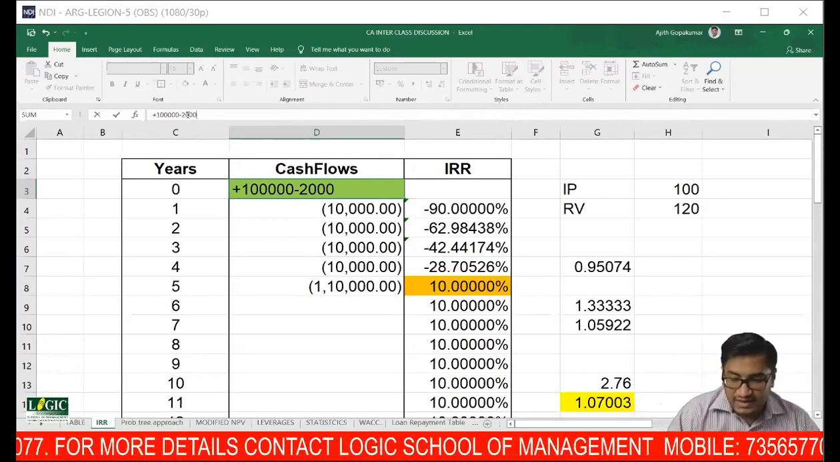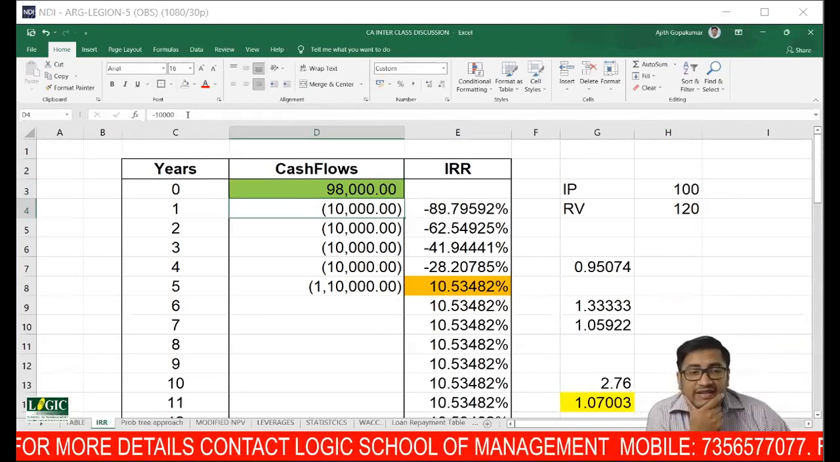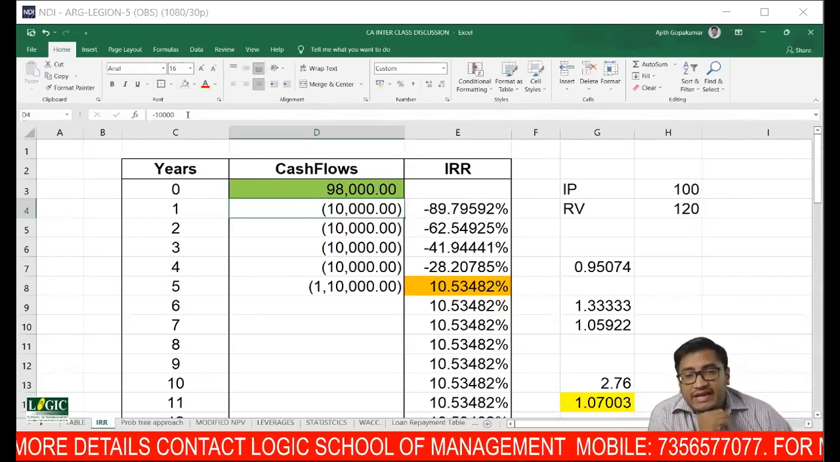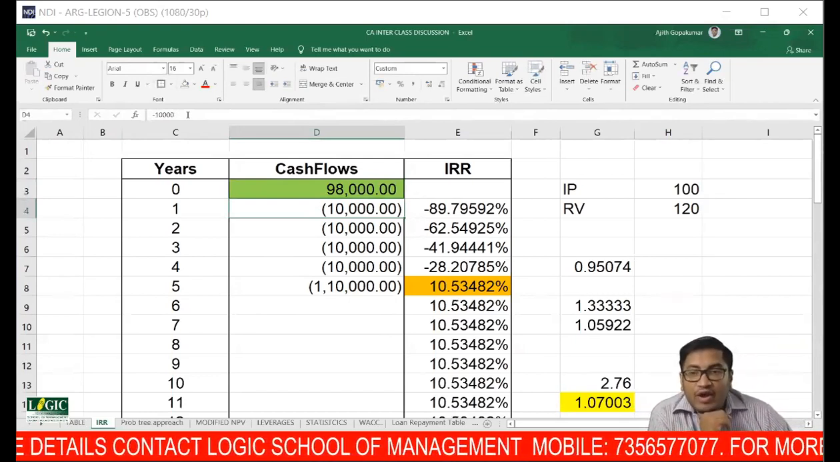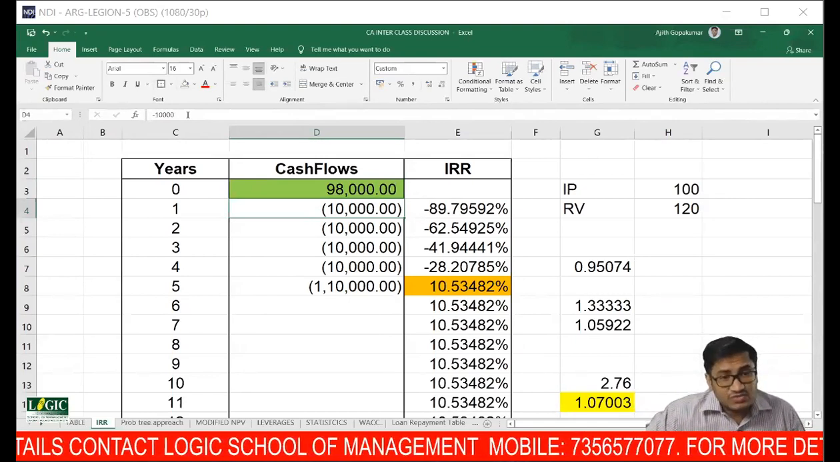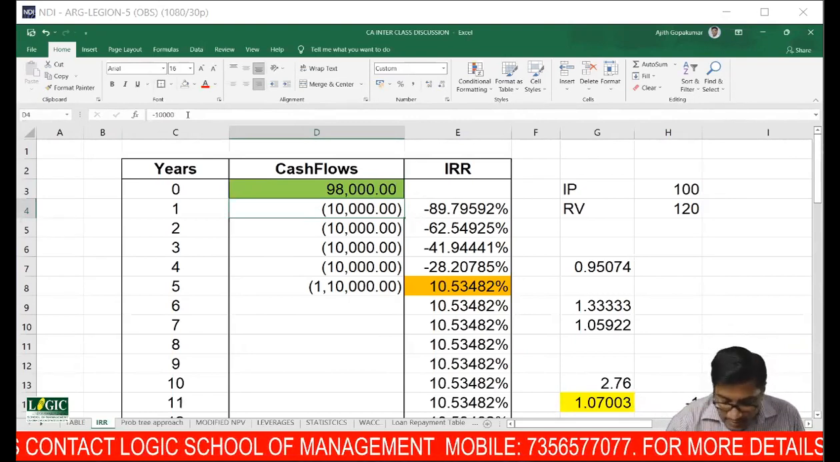Okay, now let's see. I've made it 98. What is my cost? Everybody see. From 10%, it jumped to 10.53.